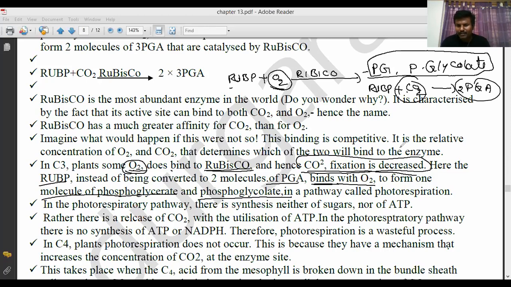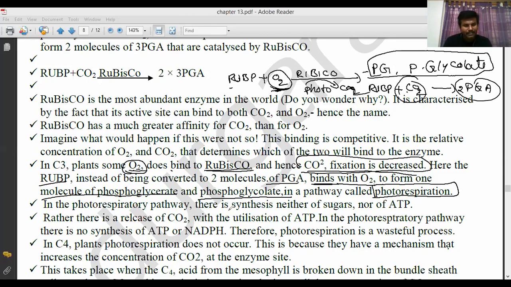If these two are formed, this process is called photorespiration. Here, oxygen is taken in and carbon dioxide is released. That process is called respiration, and this entire process takes place in the presence of light. This is called photorespiration.